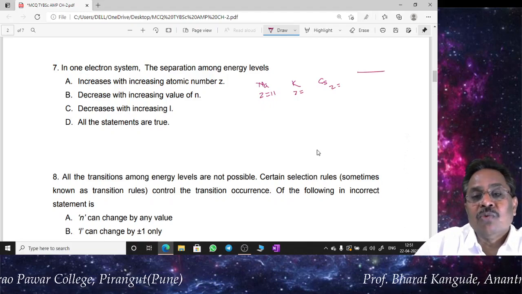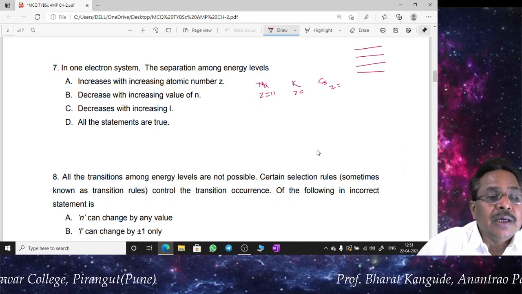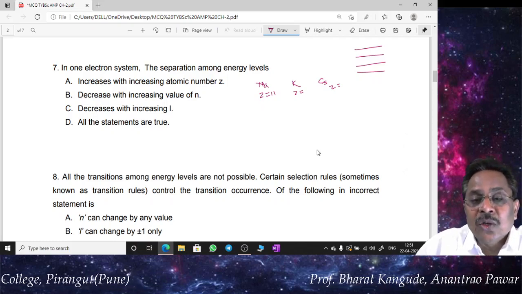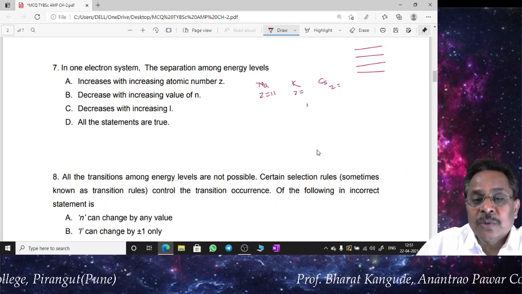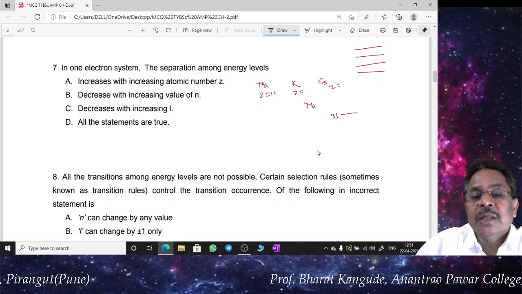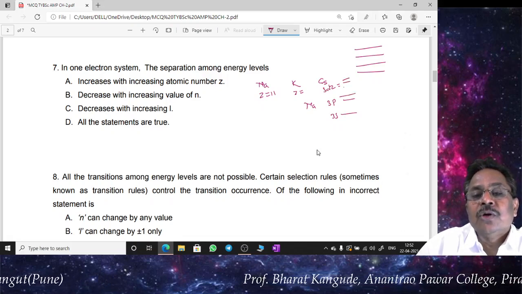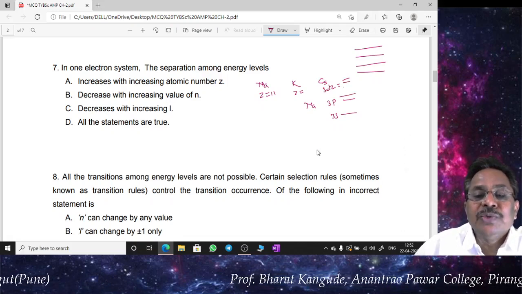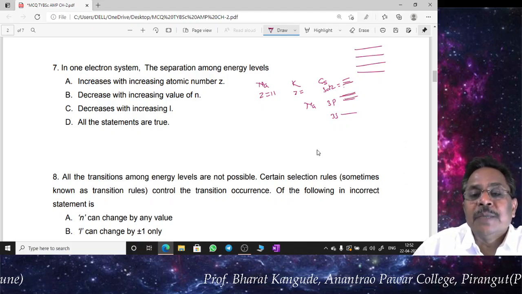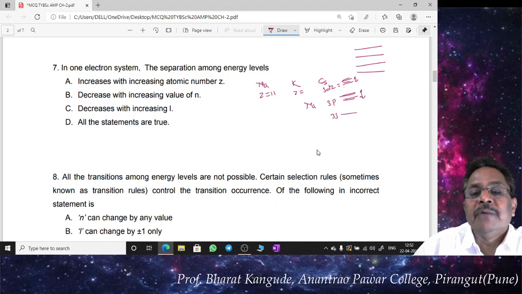So that is the separation we draw. This goes on increasing as Z goes on increasing. Then it decreases with increasing value of n in a single atom. For example, in sodium we have 3s, then 3p which is a doublet, then 3d which is also going to be a doublet, and so on. The separation between 3d levels is smaller as compared to the separation between 3p levels.